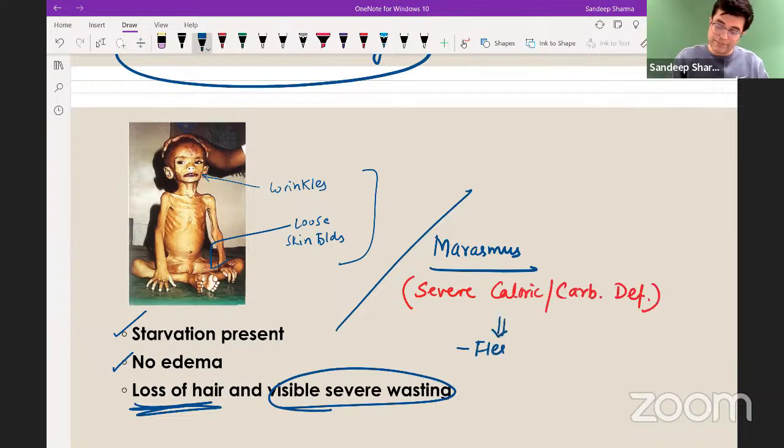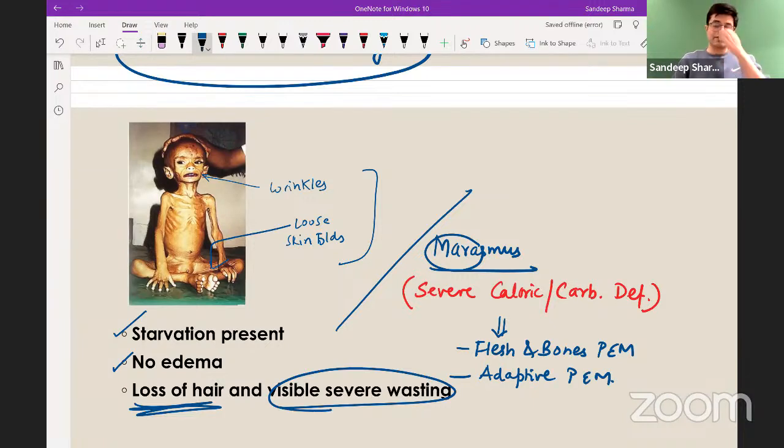Flesh and bones PEM. Mara, M-A-R-A, like a child who is dying. So flesh and bones PEM is the other name. It is also called adaptive PEM because the child adapts and there is never any edema in the marasmic child. When life gives you malnutrition, be like marasmus, not like Kwashiorkor. The Kwashiorkor child does not adapt and so has higher complications, higher mortality. The marasmic child adapts, and any person in this world who adapts will always have a better survival.